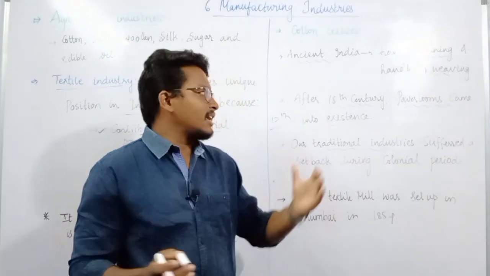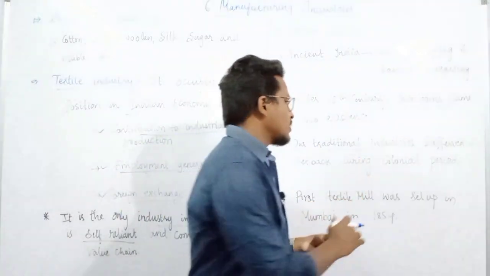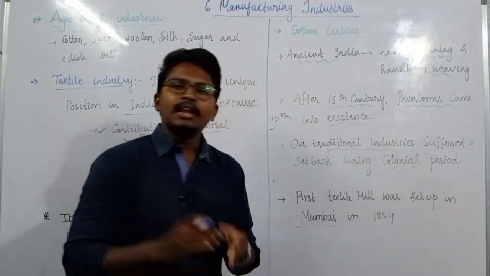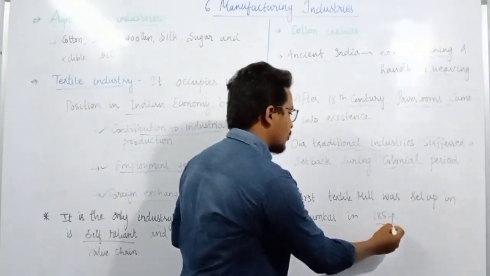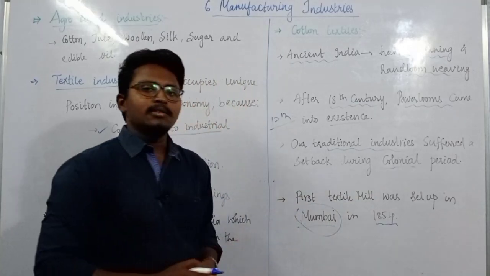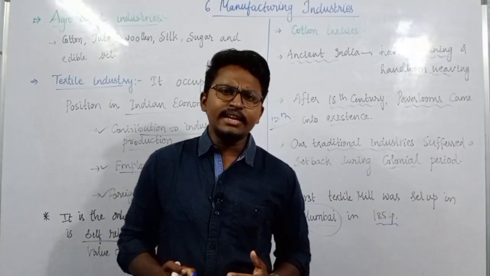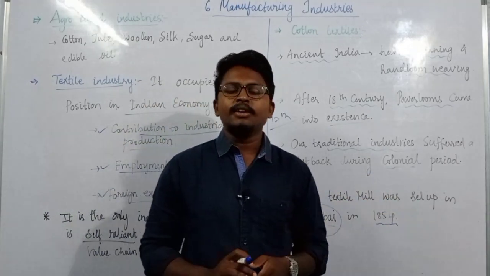So automatically the traditional industries suffered a lot during the colonial period. Later on in India also, for the first time in the year 1854, the textile mill was set up in Mumbai.